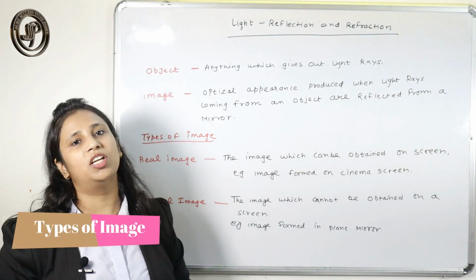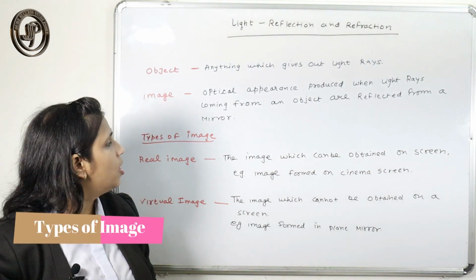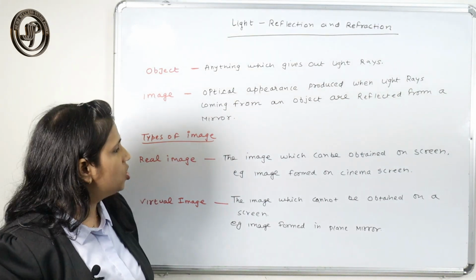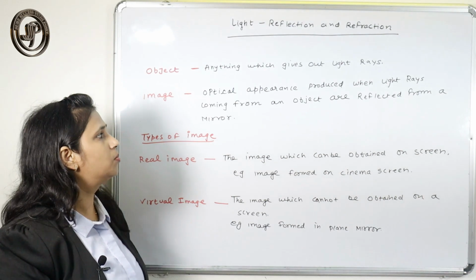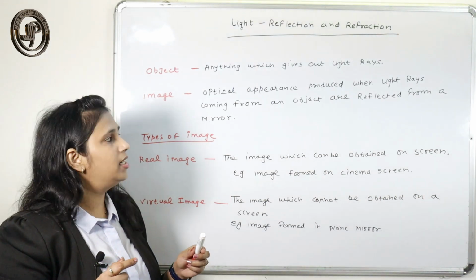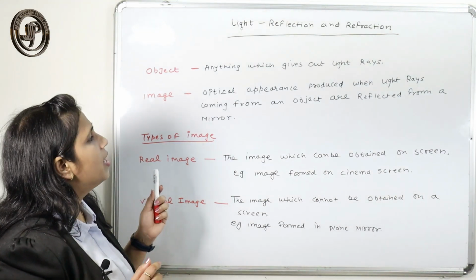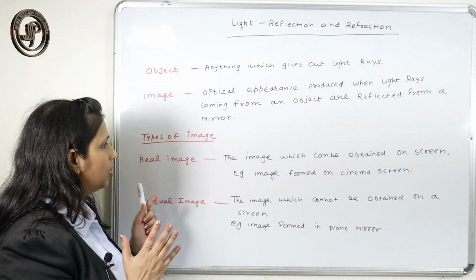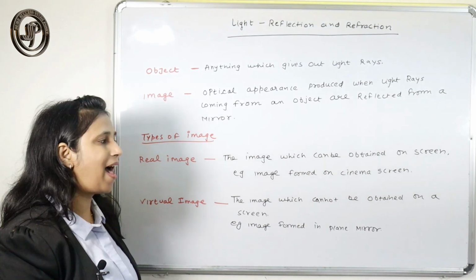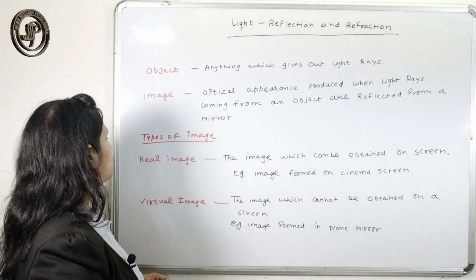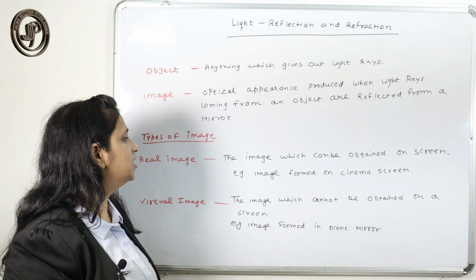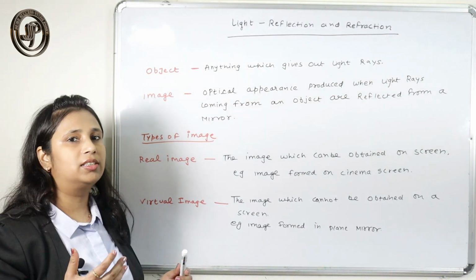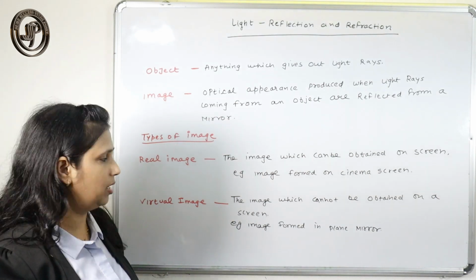One is the real image and the other is the virtual image. A real image actually forms on the screen, which means the light after reflection actually meets. So the image which actually forms on the screen is called a real image. For example, the image formed on a cinema hall screen is an example of a real image.